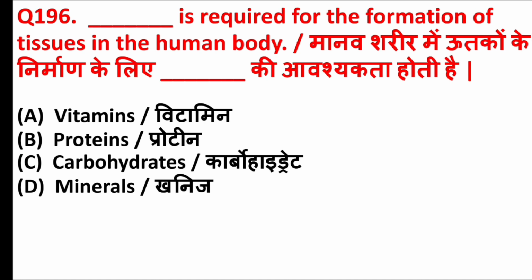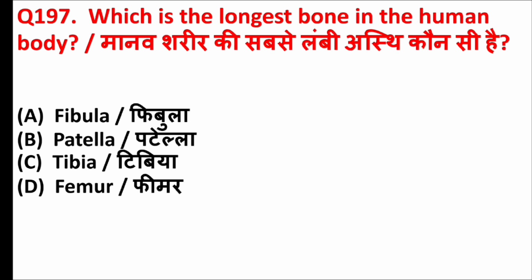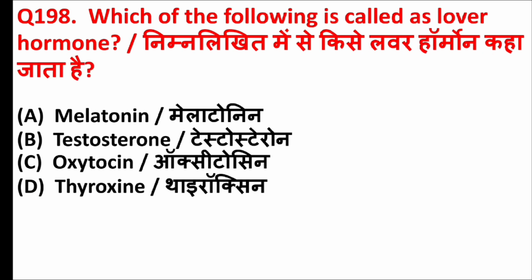Blank is required for the formation of tissue in the human body. Answer is option B, proteins. Which is the longest bone in the human body? Answer is option D, femur. Which of the following is called as lover hormone? Answer is option C, oxytocin.